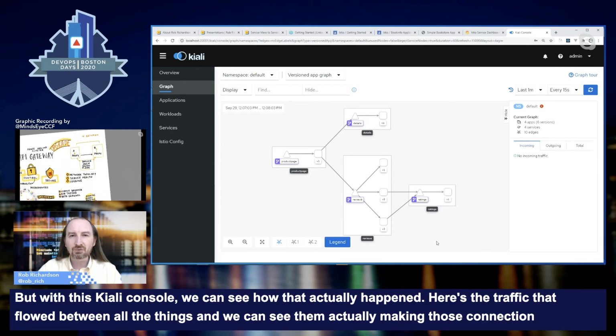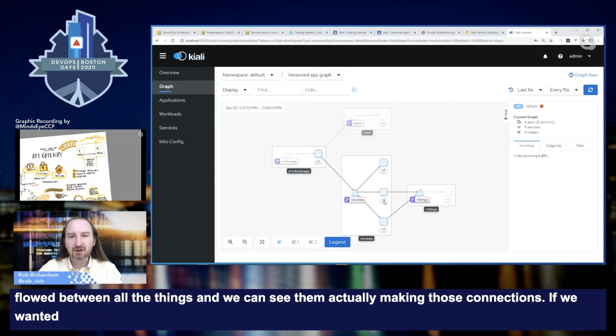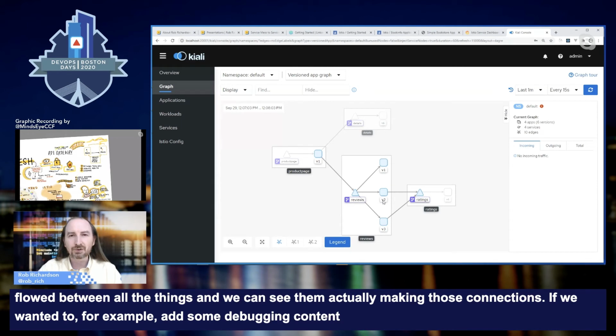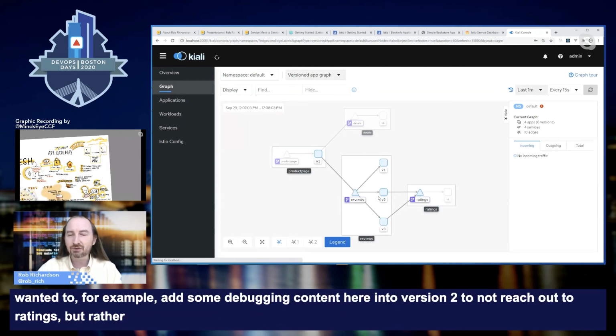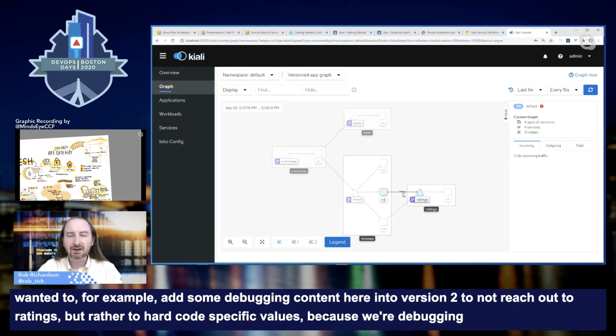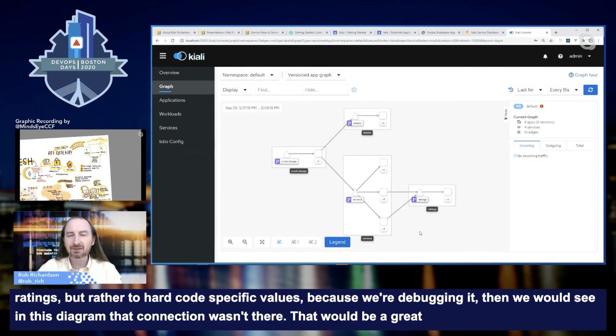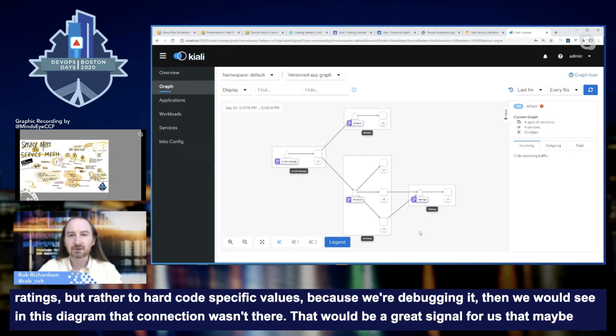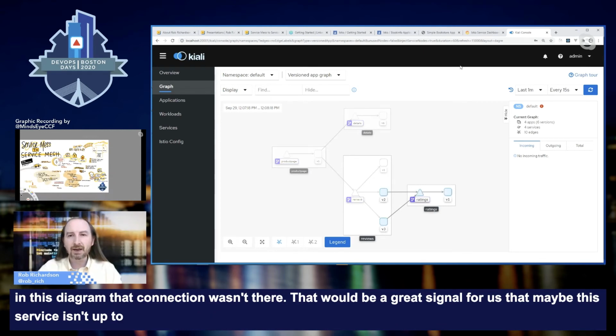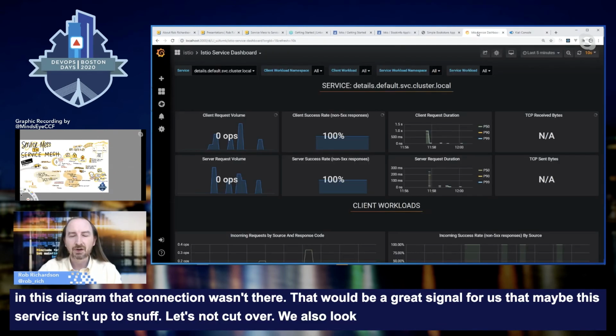If we wanted to, for example, add some debugging content here into version 2 to not reach out to ratings, but rather to hard code specific values because we're debugging it, then we would see in this diagram that that connection wasn't there. That would be a great signal for us that maybe this service isn't up to snuff. Let's not cut over.